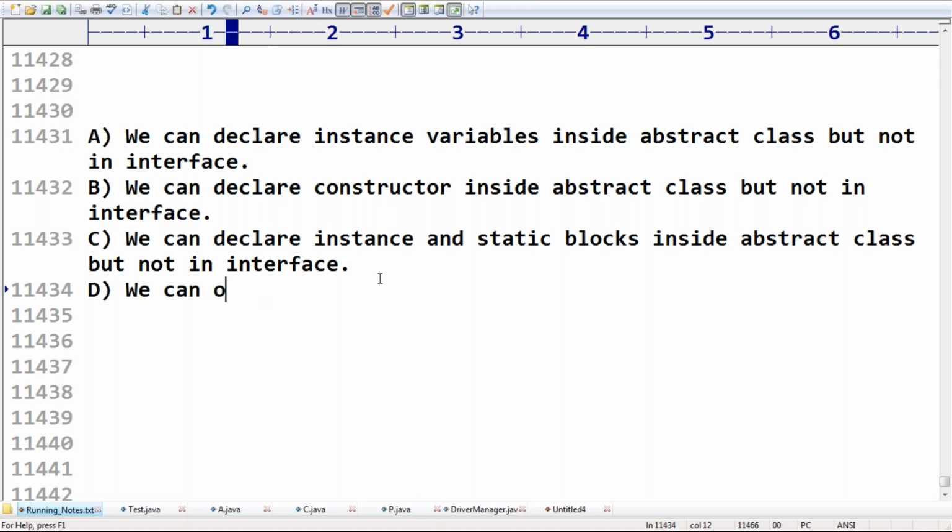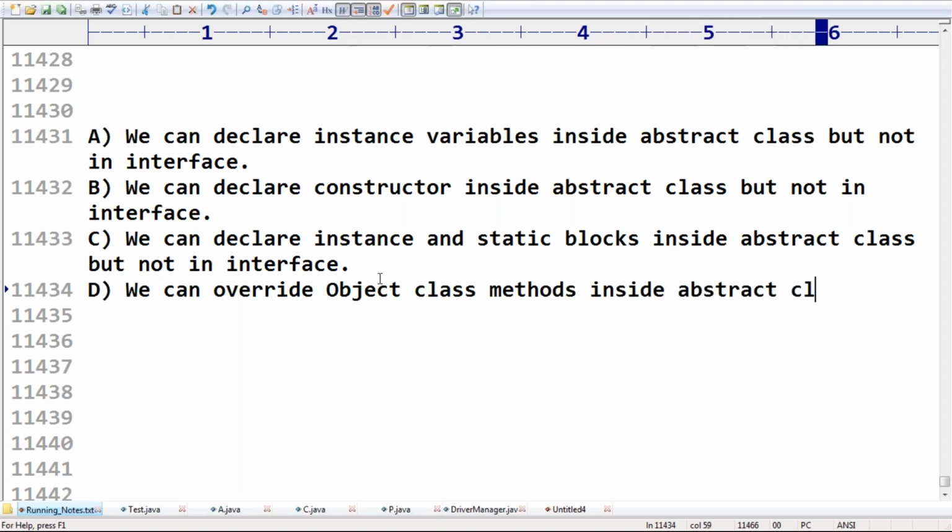We can override object class methods inside an abstract class, but not in an interface as default methods.